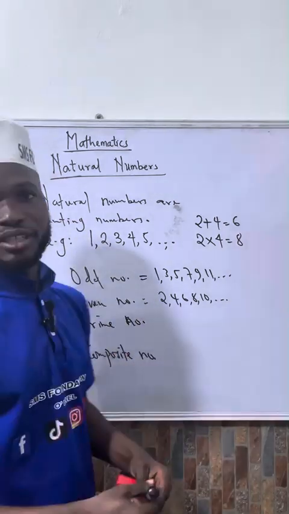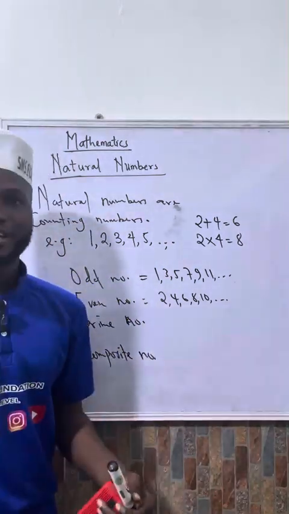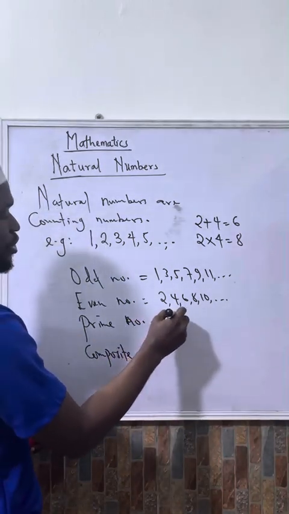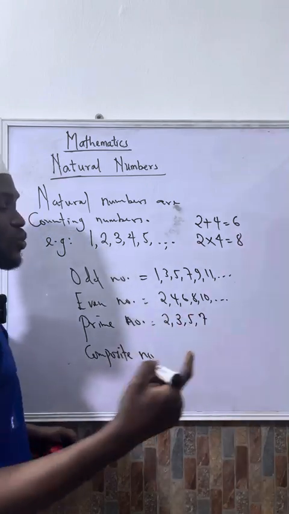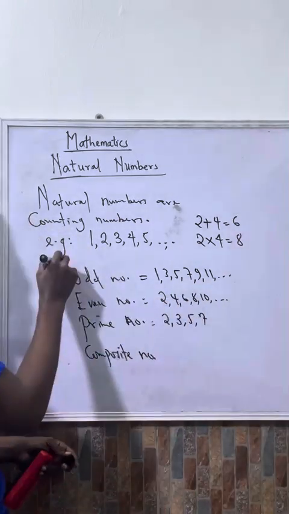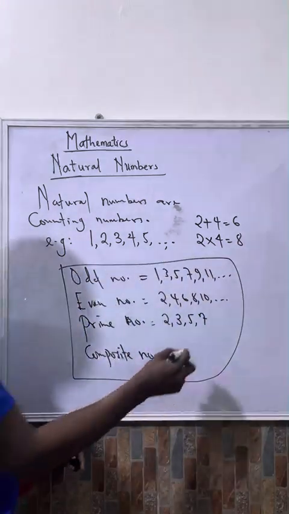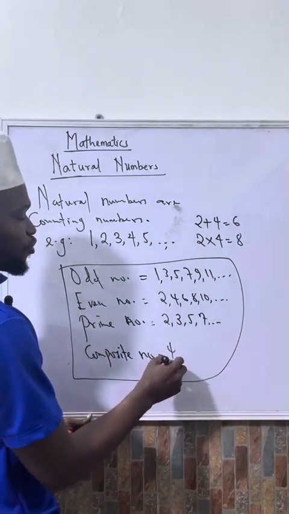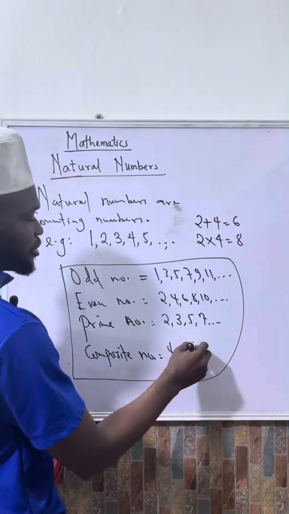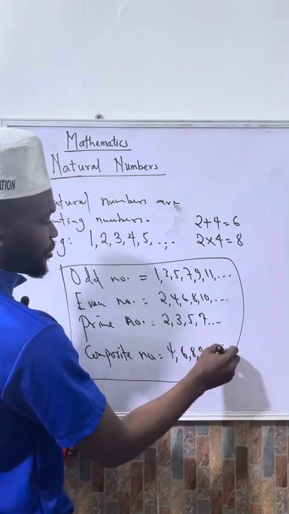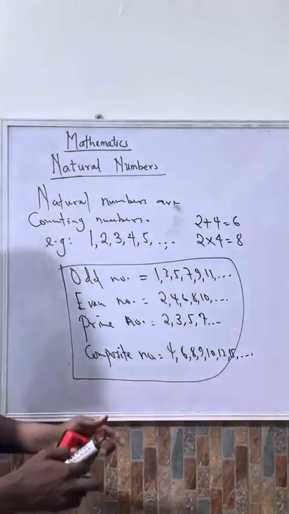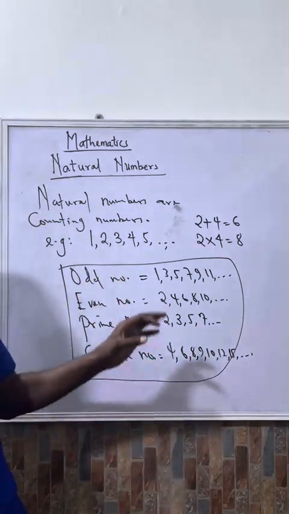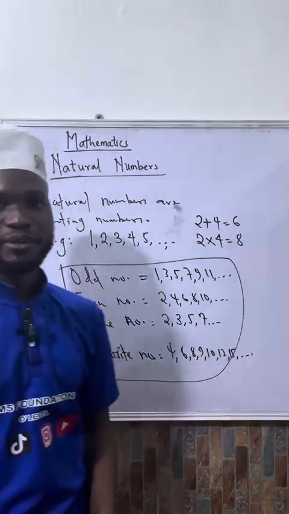Then prime numbers are numbers that only have 1 and themselves as factors. They can only be divided by 1 and themselves. Examples are 2, 3, 5, 7. We still have another video coming up on all of these, so I don't want to waste time on this. Let's continue. Composite numbers are numbers that have more than 2 factors. For example, 4, 6, 8, 9, 10, 12, 15, and so on. In my subsequent video, I'm still going to talk about these ones. But for now, let's hold on to natural numbers the way it is.